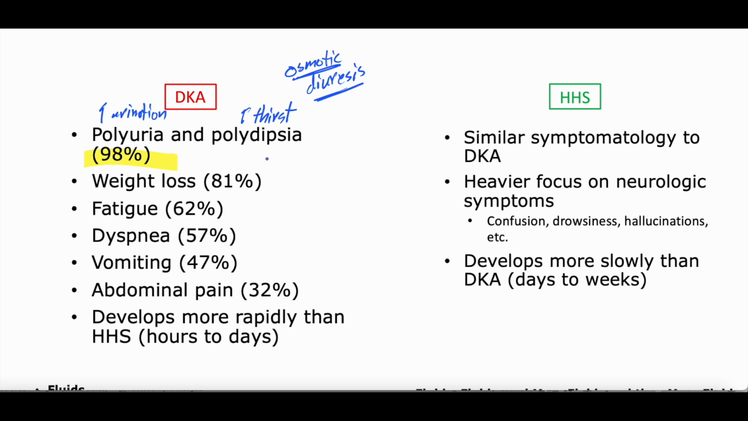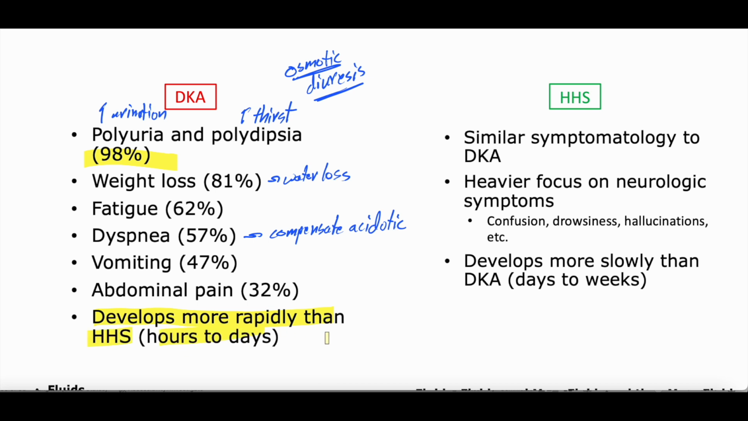And this happens in a large percentage of patients, maybe as much as 98% that have DKA. You get weight loss from water loss. You get really fatigued. You can get short of breath. This is usually to compensate for the acidosis, right? So we said in DKA, you get really acidotic because of those ketone bodies being produced. So you start breathing harder to breathe off CO2 to try to make the blood less acidotic. A lot of people get vomiting, abdominal pain. And as we mentioned, DKA develops more rapidly than HHS, right?